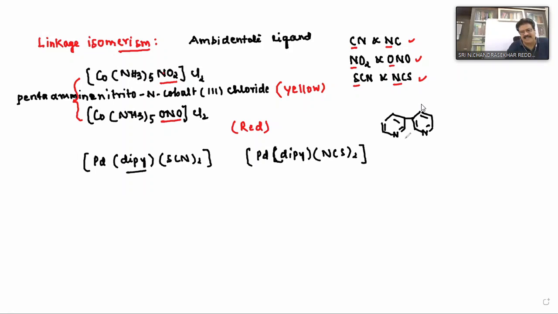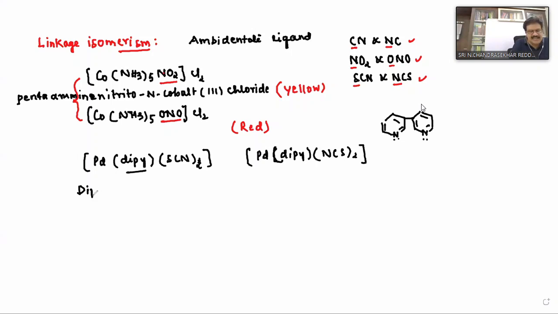Is it a bidentate ligand or a monodentate ligand? Bidentate. So in this, what is the coordination number of palladium? Dipyridyl is a bidentate ligand, meaning 2. 2 plus 2, the coordination number is 4. What is the oxidation state? Plus 2, because dipyridyl is neutral. SCN is minus 1, taken twice, therefore minus 2. Palladium is plus 2.